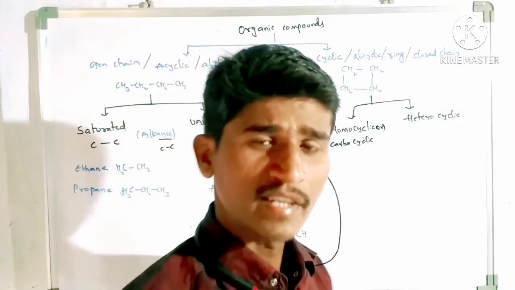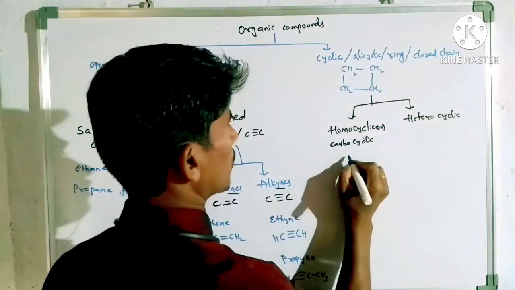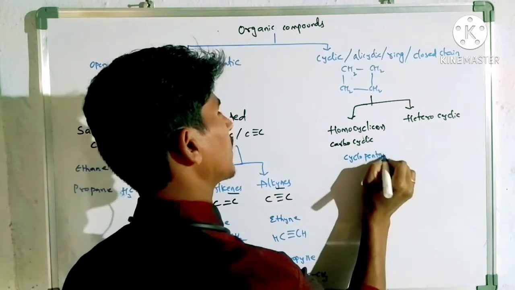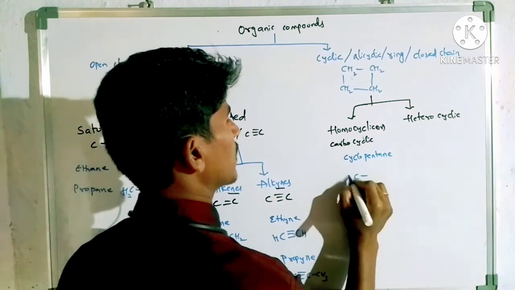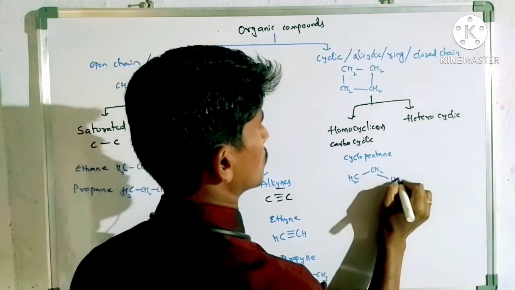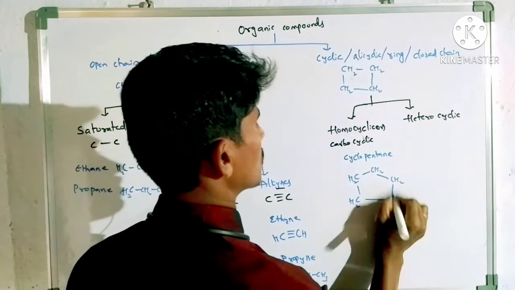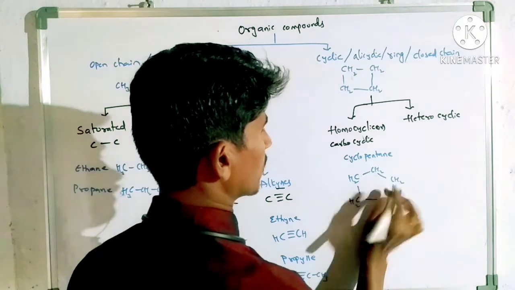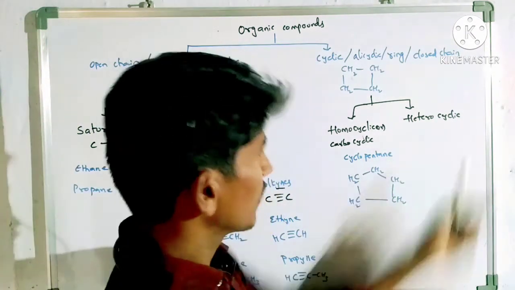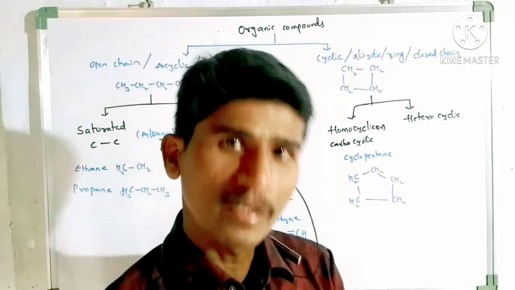Homocyclic means the cycle has only carbon atoms. For example, cyclopentane, CH2 and so on. You can clearly observe that in the cycle only carbon atoms are there. So this is homocyclic. Heterocyclic means in the cycle, along with carbons, some other heteroatoms are there.